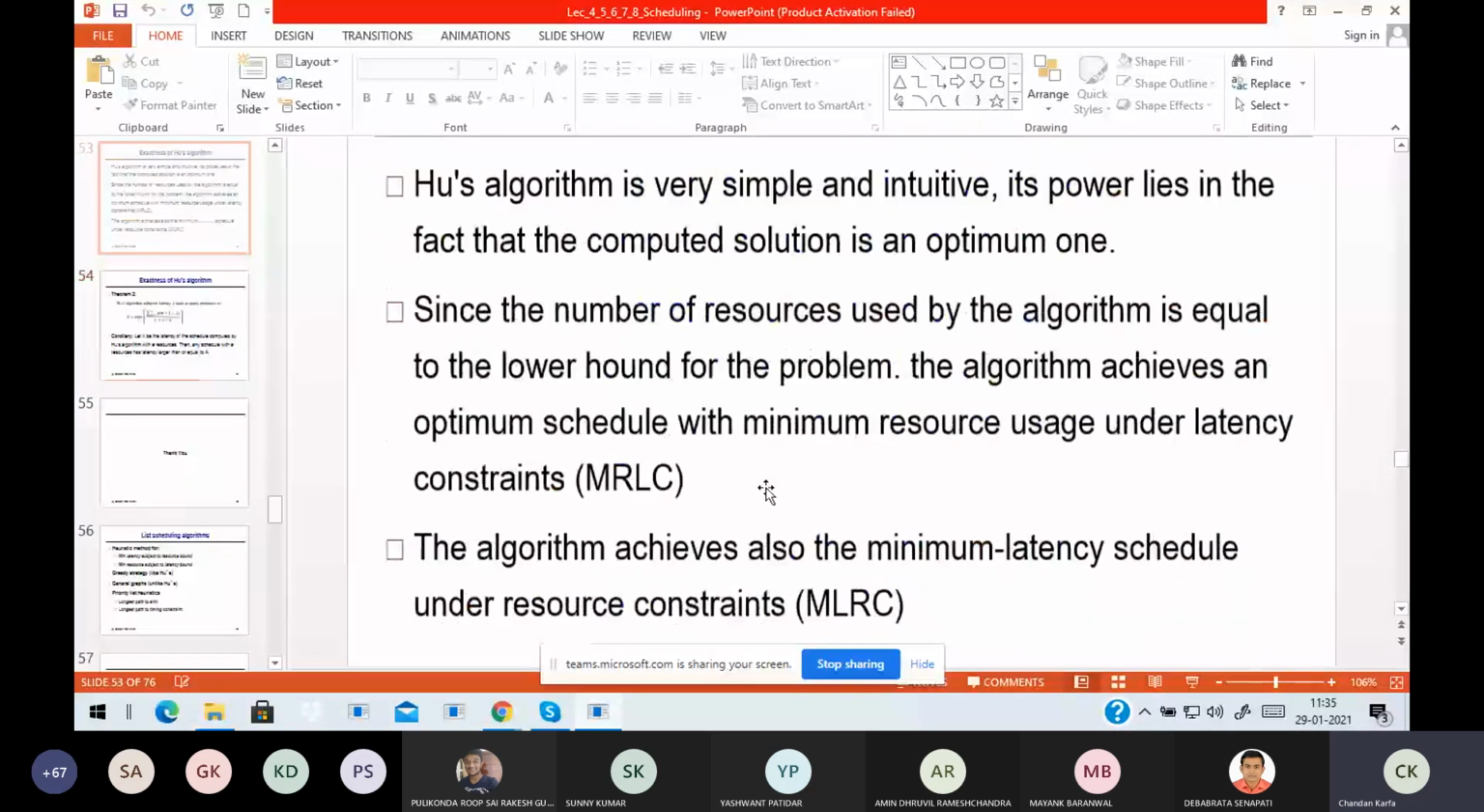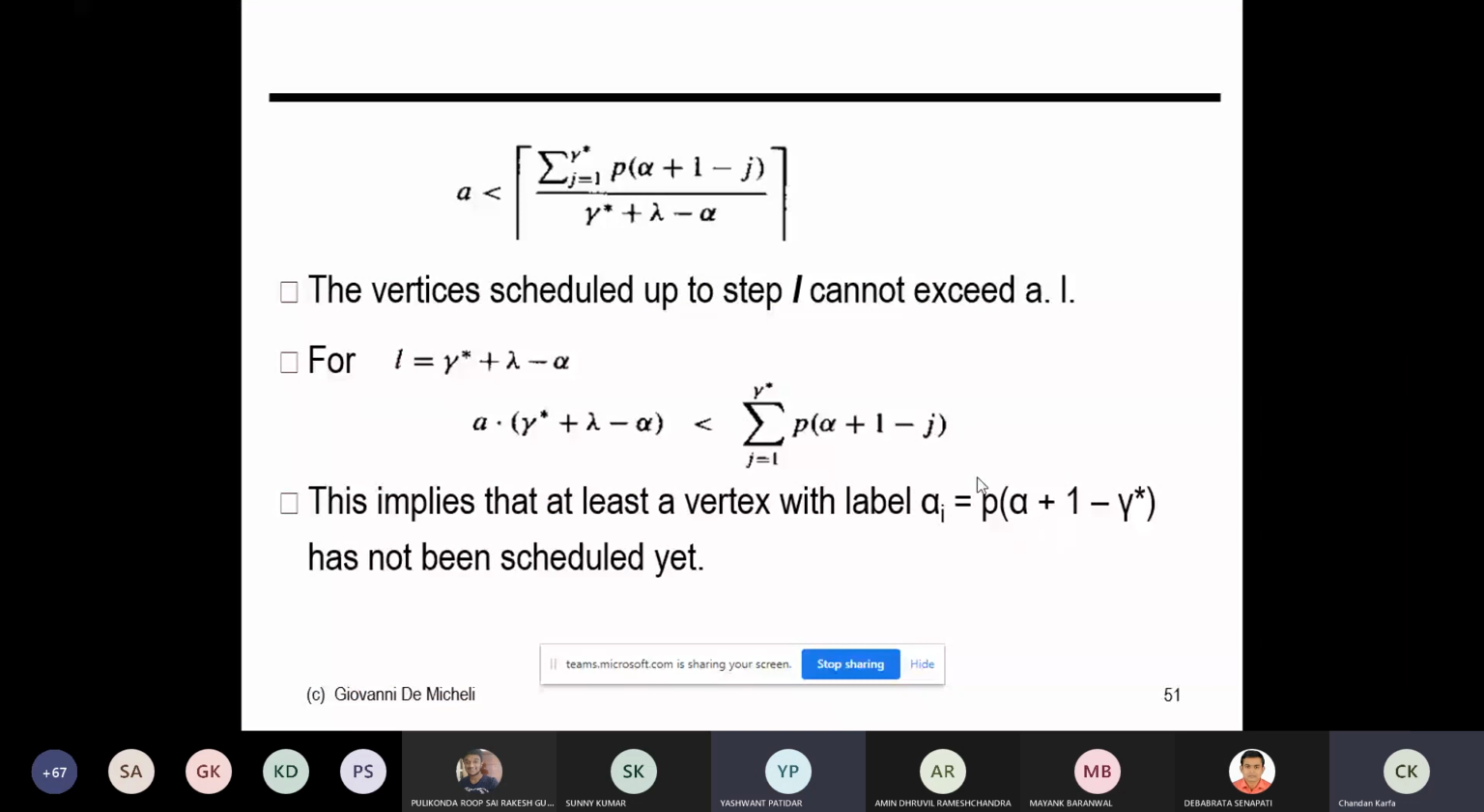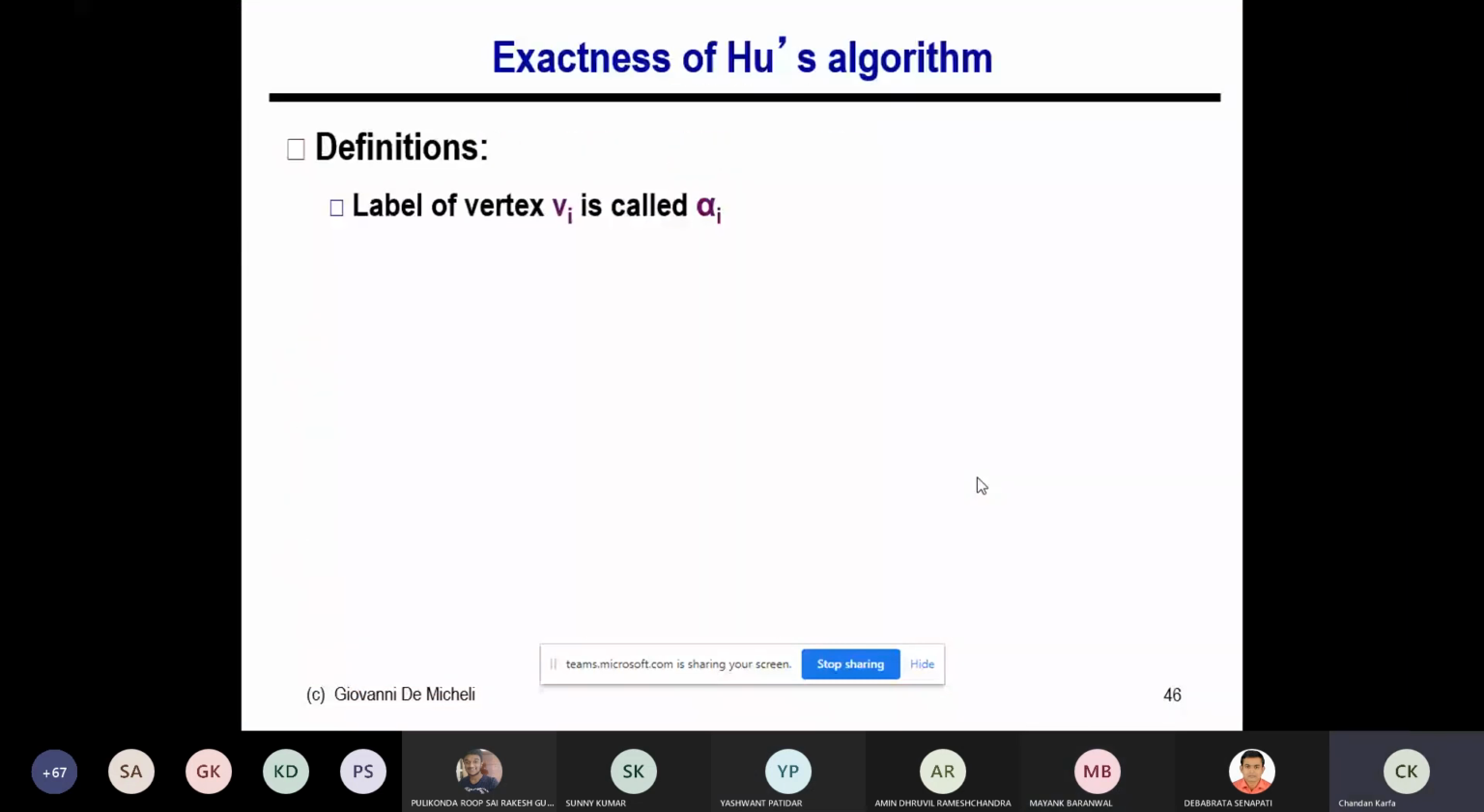Is the screen visible? Anybody can answer? Yes, sir. Okay.